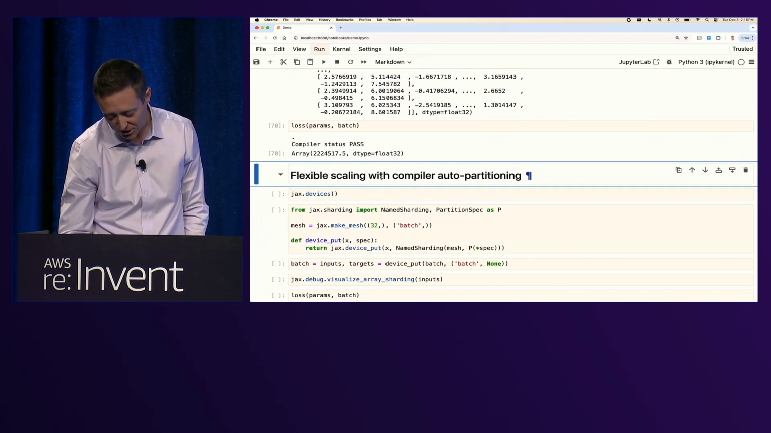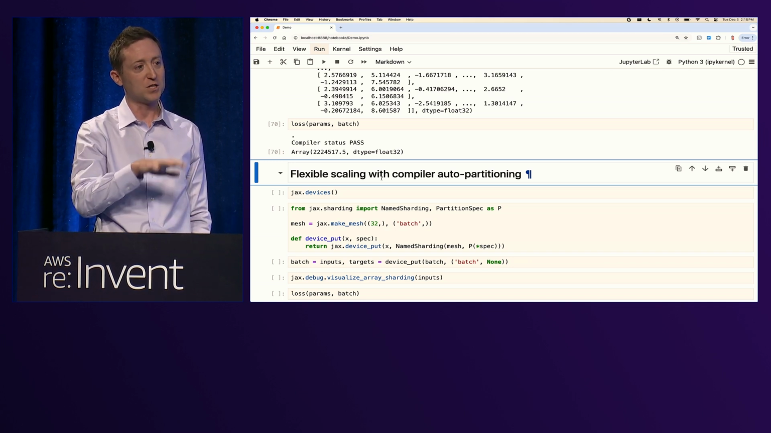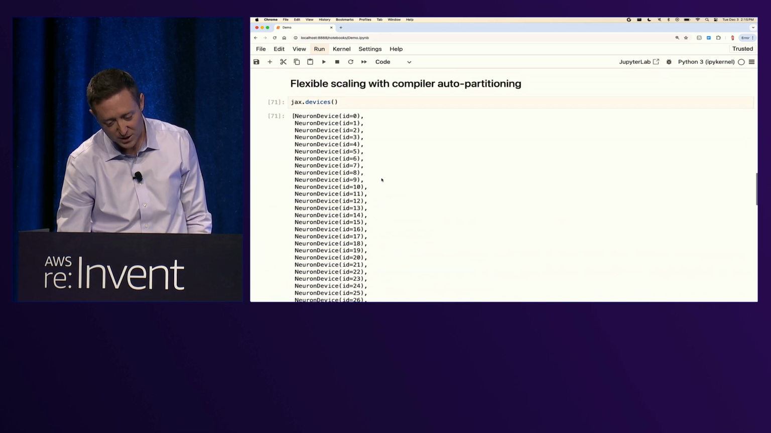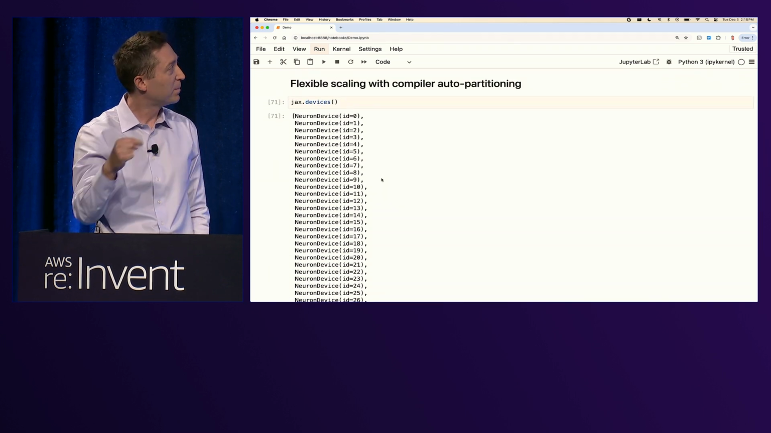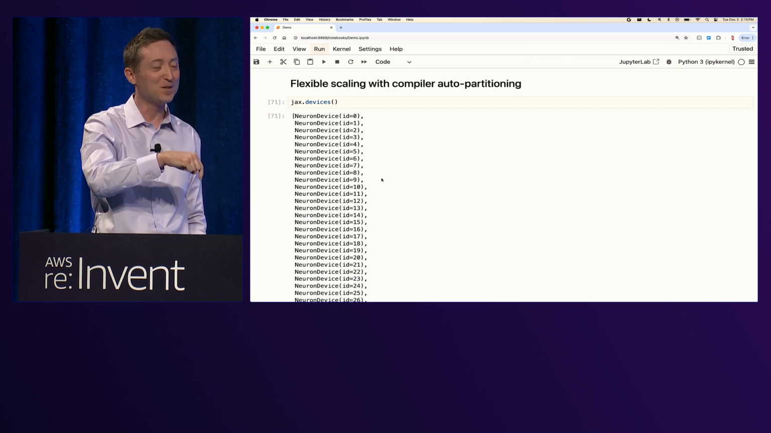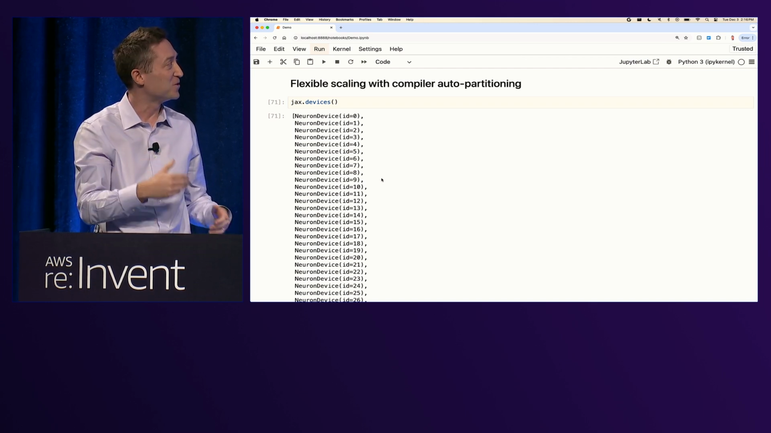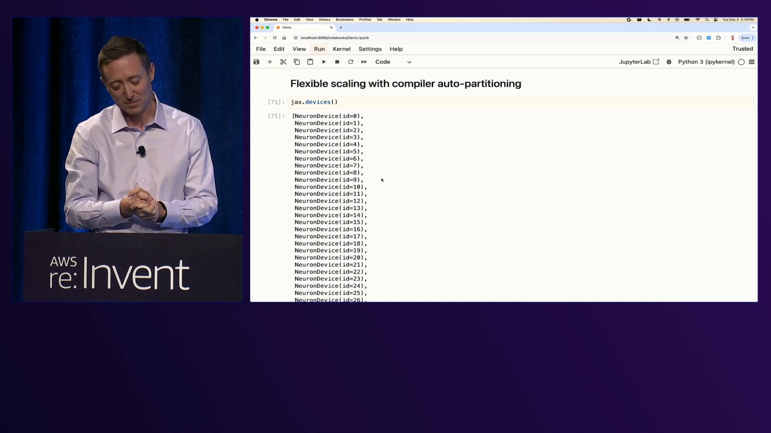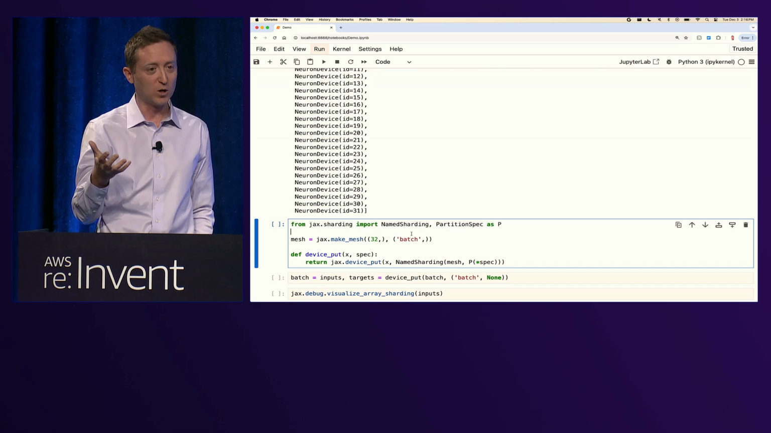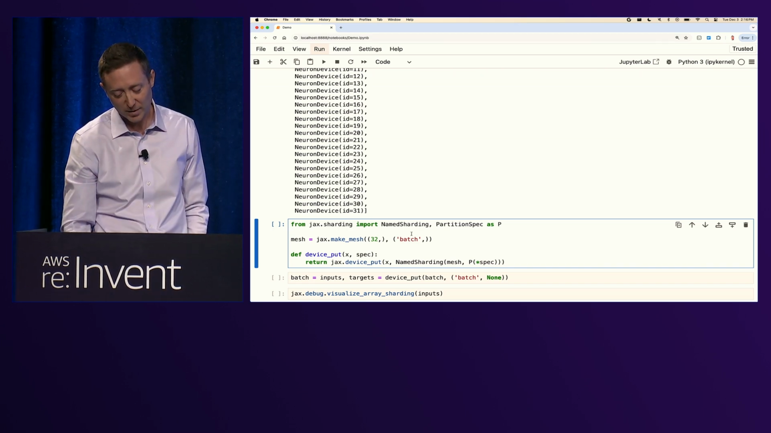Where JIT really starts to shine is when we do parallelization through automatic partitioning of computation. Let's take a look at that. So we were actually just running computations on one neuron core, but that's not making good use of this machine that I have running because we have 32 neuron cores available. And moreover, when you're running, you might want to scale out to hundreds or thousands of chips. So let's look at how JAX has one unified approach to expressing batch data parallelism as well as any other kind of parallelism you might like.